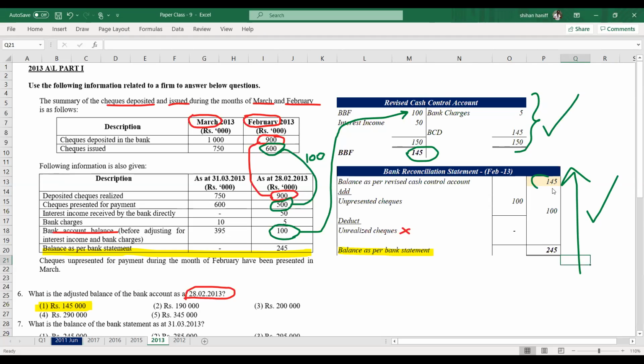Both the methods, the answer is same. $145 is adjusted balance of the bank account. They're asking us to calculate adjusted cash. That means the revised cash control account closing balance, after the bank charges and interest income.